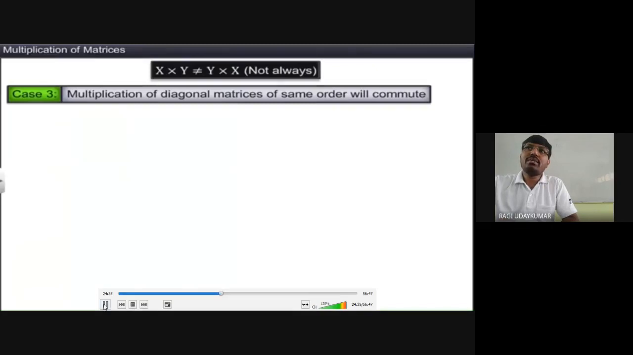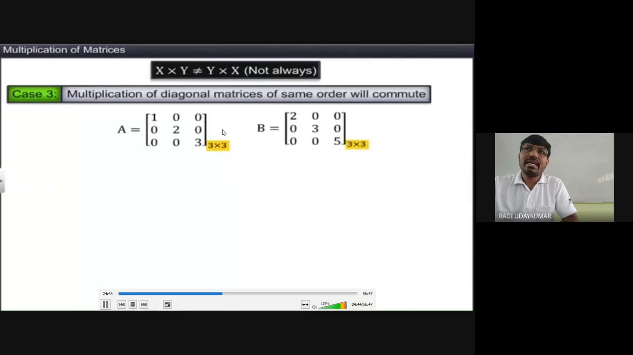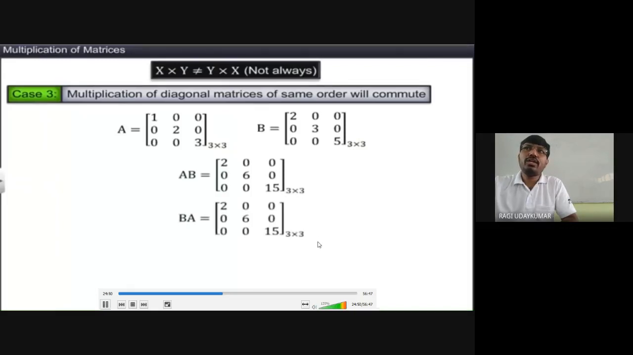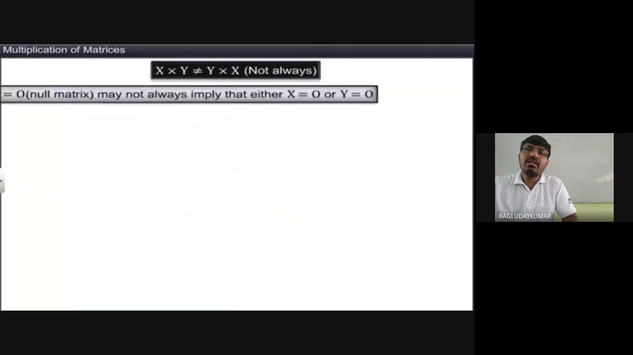Multiplication of diagonal matrices of the same order will commute. Diagonal matrices of the same order. Suppose here 1, 2, 3, and 2, 3, 5, remaining are zeros. Here remaining are zeros. When you multiply A into B, both are of the same order, and B into A, the same result you are going to get. If you want to give an example for these types of matrices, that example you can give.